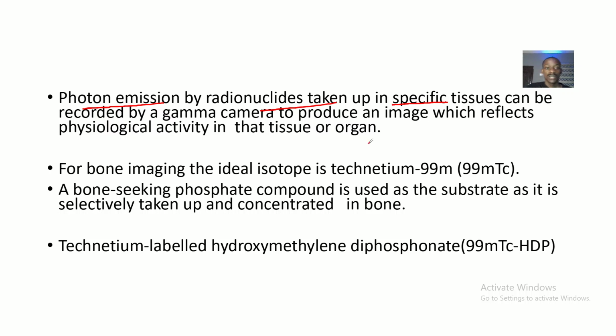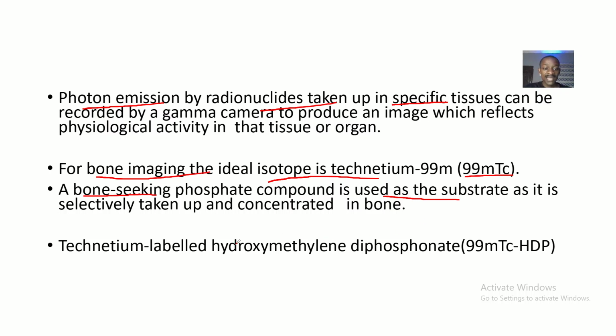Do you understand? Now, if you want to observe the bones, there's a special isotope that you should use. For bone imaging, the ideal isotope is technetium-99m, or it could be written 99mTc. It is a bone-seeking phosphate compound that is used as a substrate, as it is selectively taken up and concentrated in the bone.